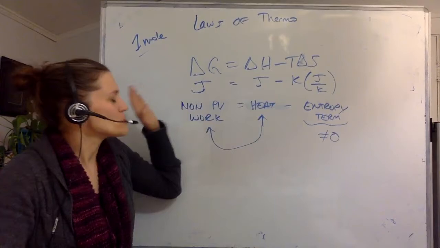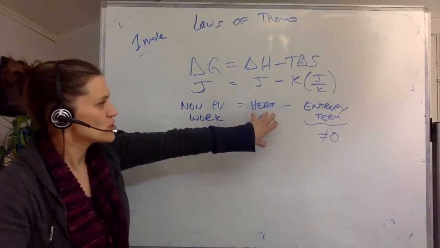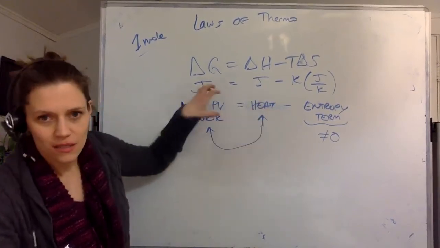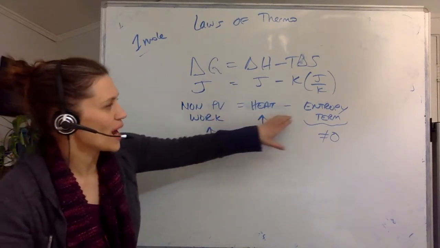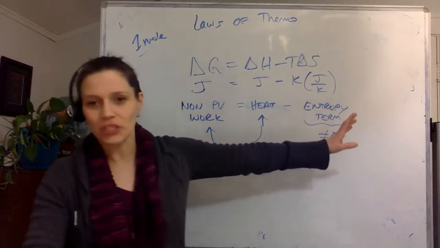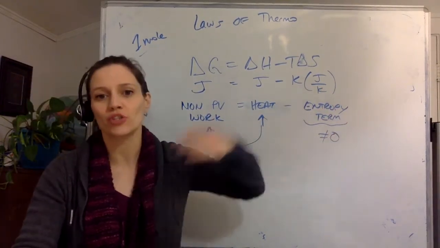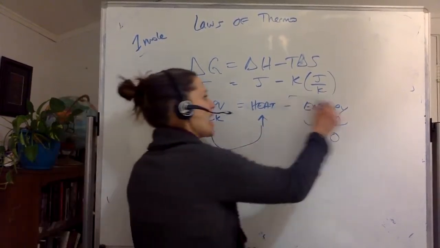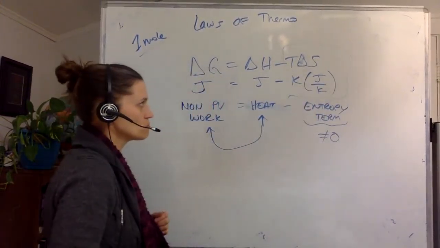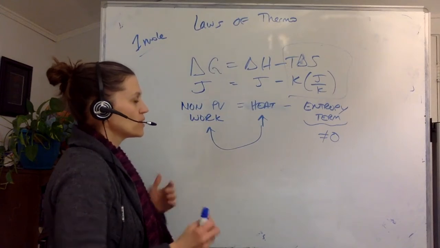Okay, anyway, so there is no process in which the sole conversion of heat can be made into work. So that means that there has to be some amount of heat energy lost that cannot be restored, that cannot be converted from heat into work. And that is your entropy term. So what does that mean?